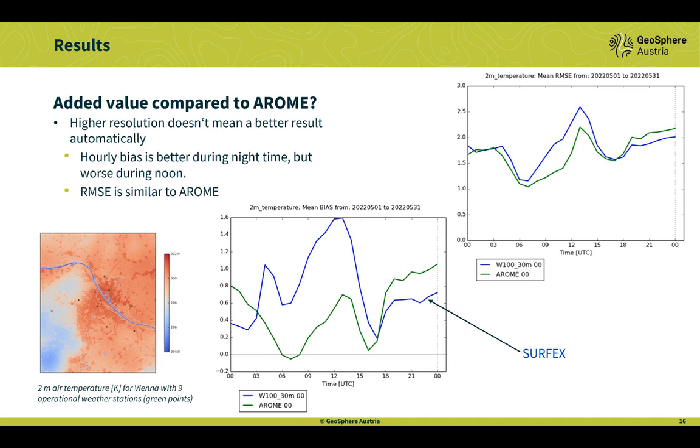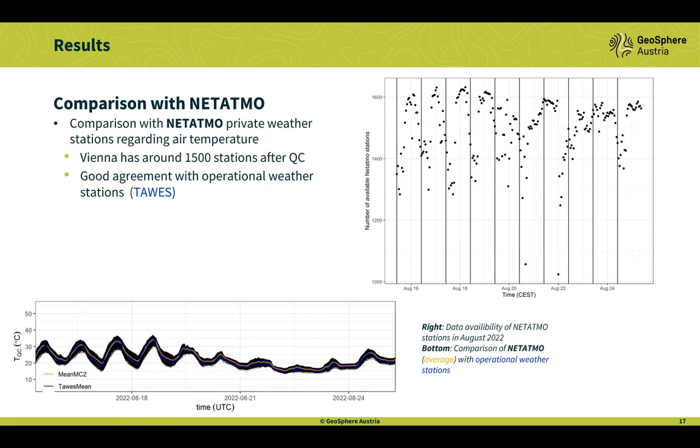But during the day, we have an overestimation up to 1.6 Kelvin. So we see higher resolution means not better results, but in the RMSE, we have similar results. And we have also the opportunity to use NetAtmo, so private weather stations.